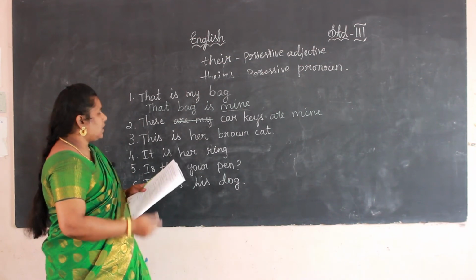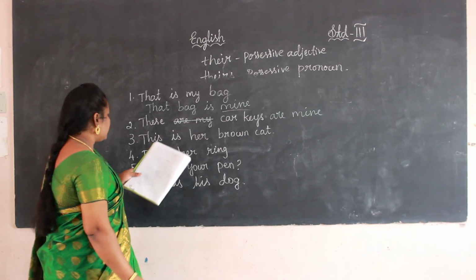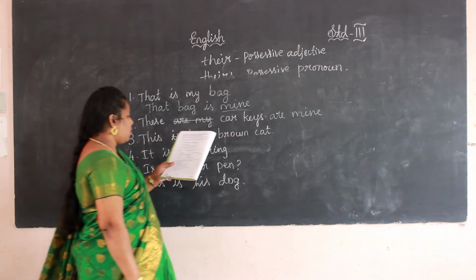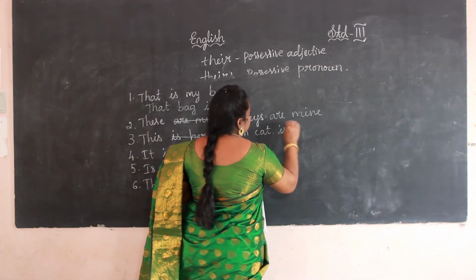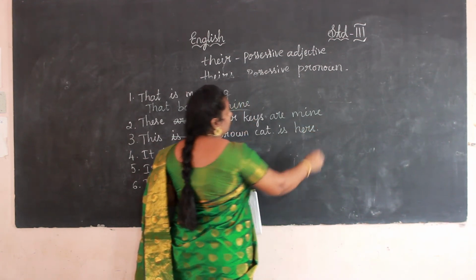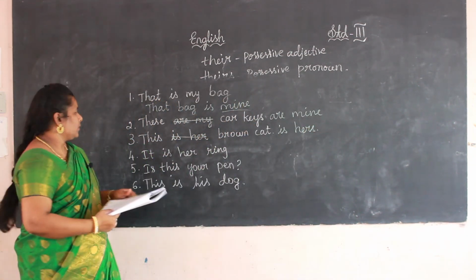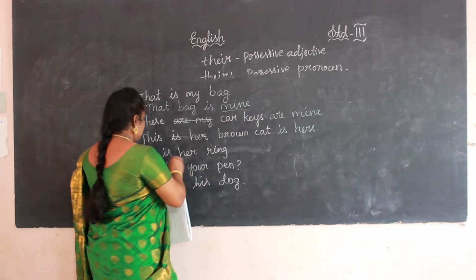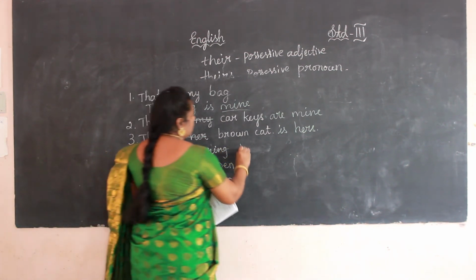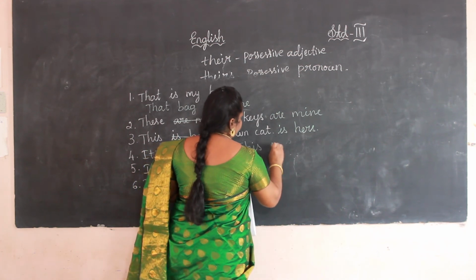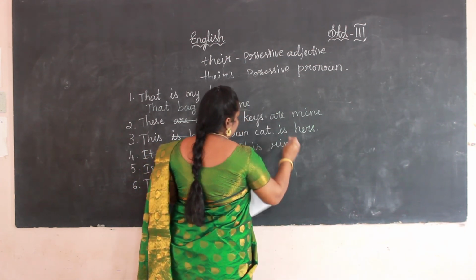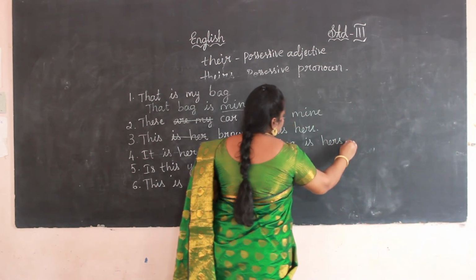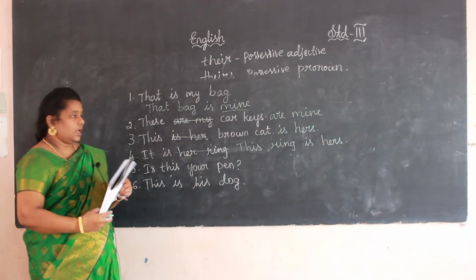Next one. This is her brown cat. How can we change? Her will not come. This brown cat is hers. Okay. Now it is her ring. This ring is hers.